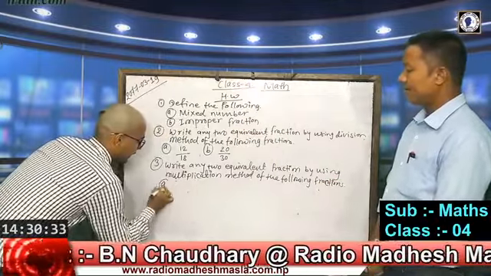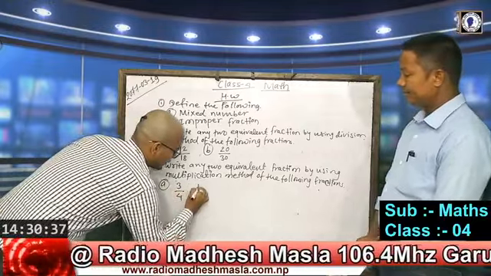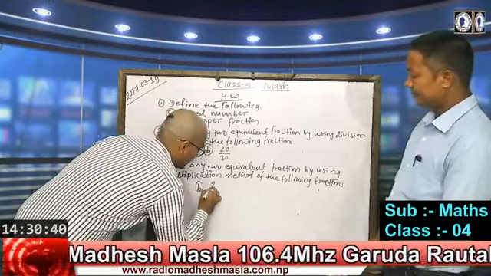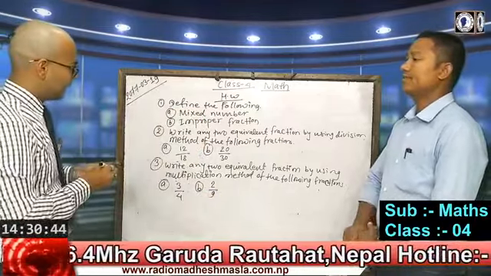Question number A, 3 by 4. Question number B, 2 by 9. Okay, so these are the first one.